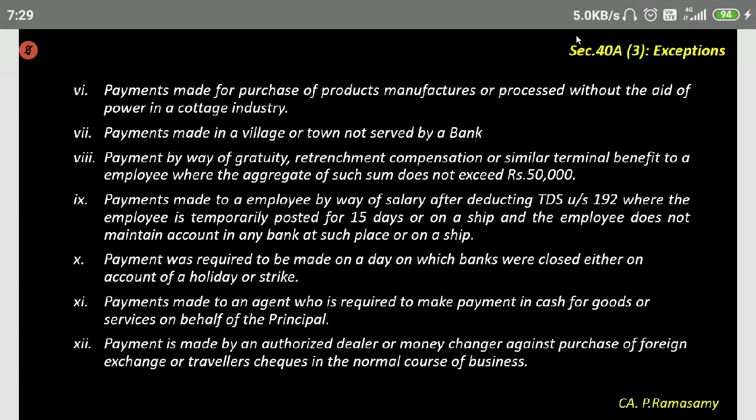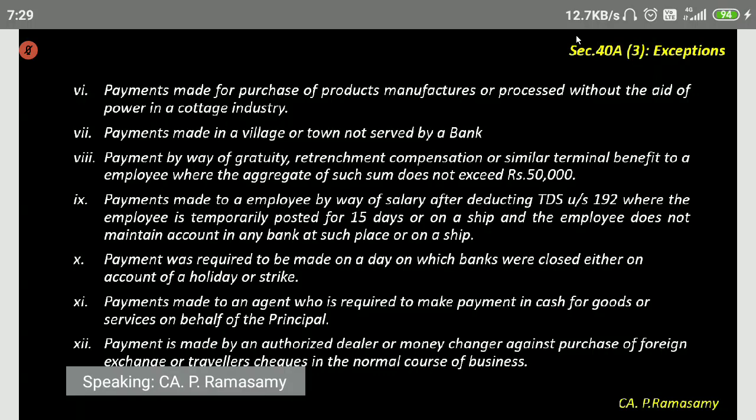How many rules are included in the syllabus, sir? Karan, whatever we are teaching you here, only relating to that particular section, if there is any rule, we are bringing it to your notice. Otherwise, we are not. Murali Krishna: more than 15 days means cash payment in excess of 10,000 rupees will be disallowed. Okay. Understood?